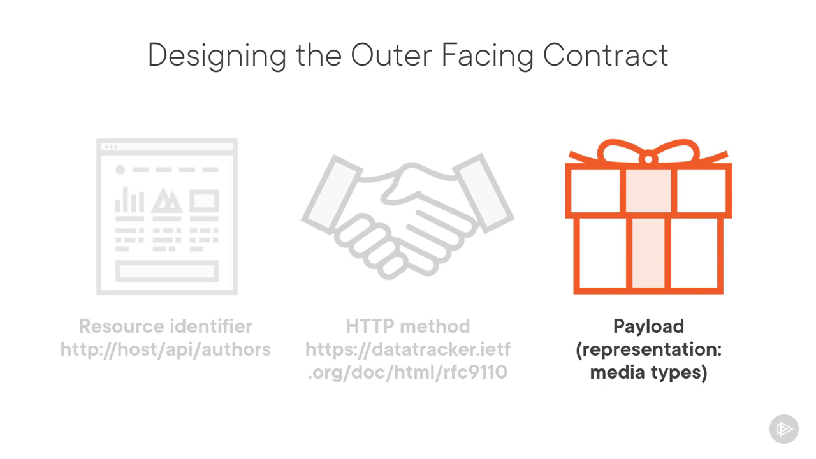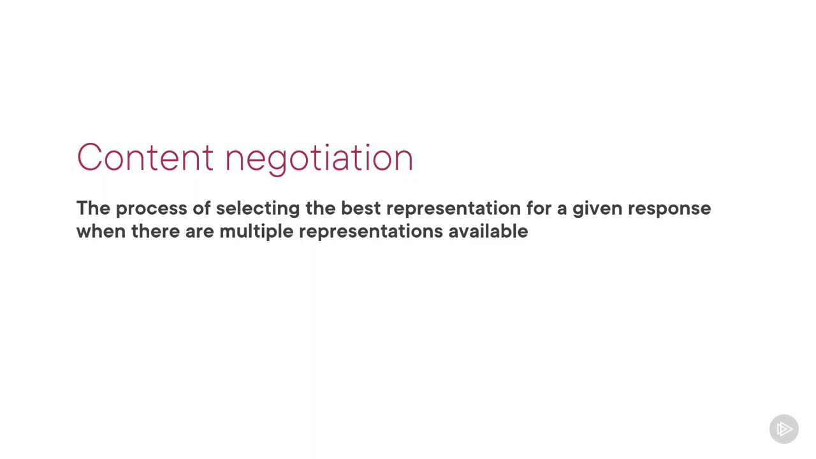So that also means that we have to be able to let our API know what format we want to get back. And that brings us to one of the key concepts when building APIs, content negotiation. This is the process of selecting the best representation for a given response when there are multiple representations available. And it's important. If we're only building an API for one specific client app, it might be okay to always get back representations in JSON.